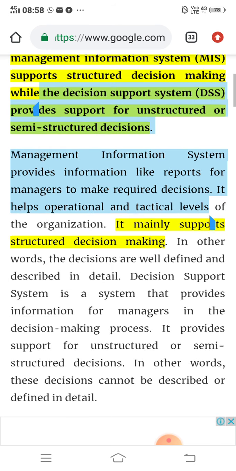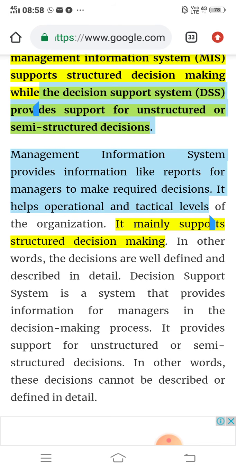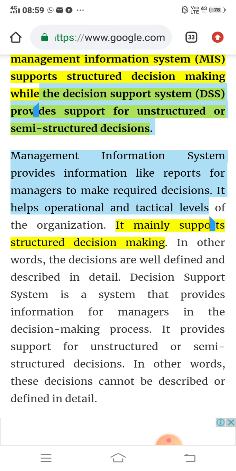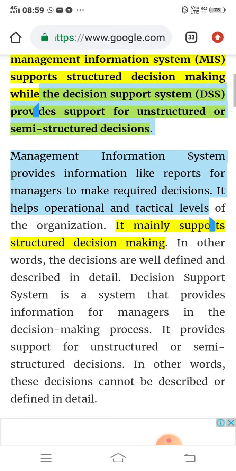It always helps in all levels of management in organization. It mainly supports structured decision making. In other words, the decisions are well defined and described in detail.